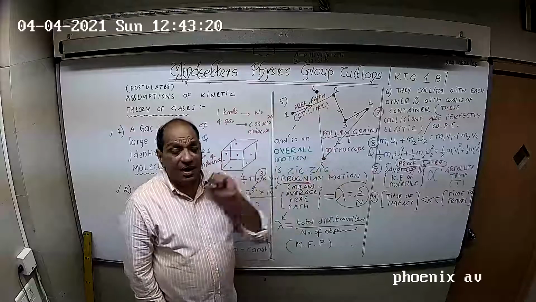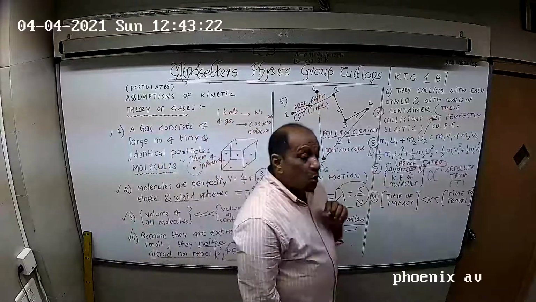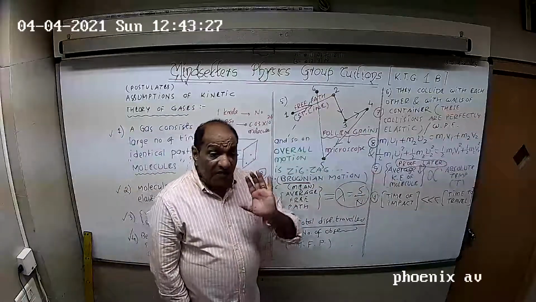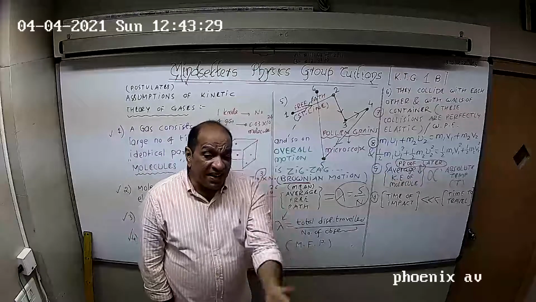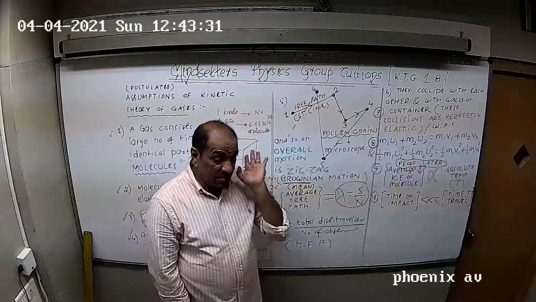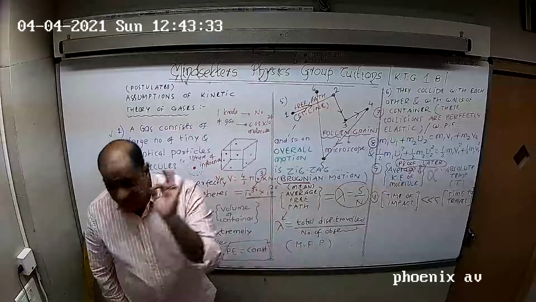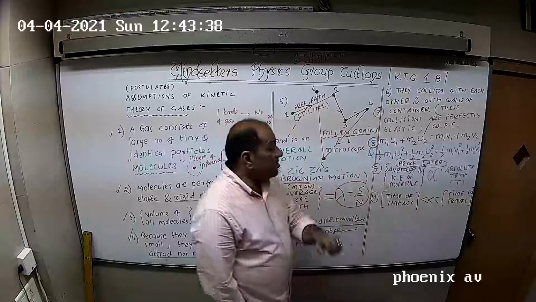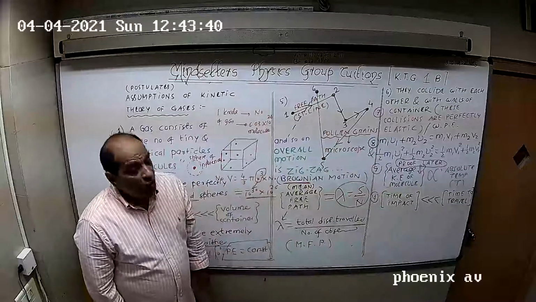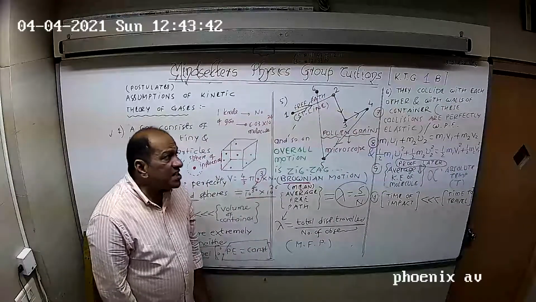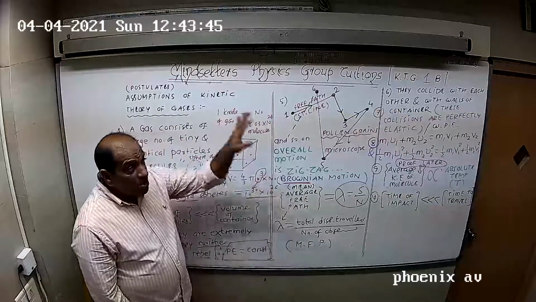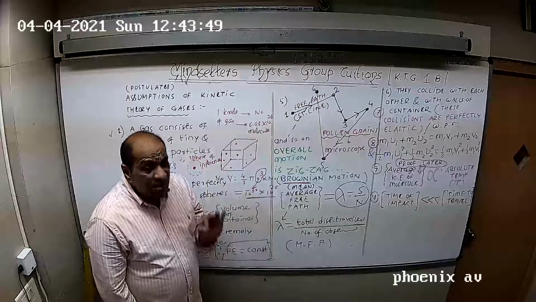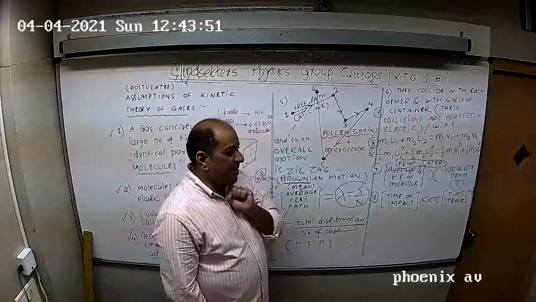Suppose the room temperature right now is 27 degrees Celsius, which is 300 Kelvin, and the kinetic energy is X. If I make this temperature 1500 Kelvin, not Celsius, 300 Kelvin to 1500 Kelvin, that means I am making the temperature 5 times. Then the average kinetic energy of the molecule is also found to be 5 times. The next assumption, all these assumptions we are going to make use of them beautifully when we start deriving the expression for pressure exerted by the gas.